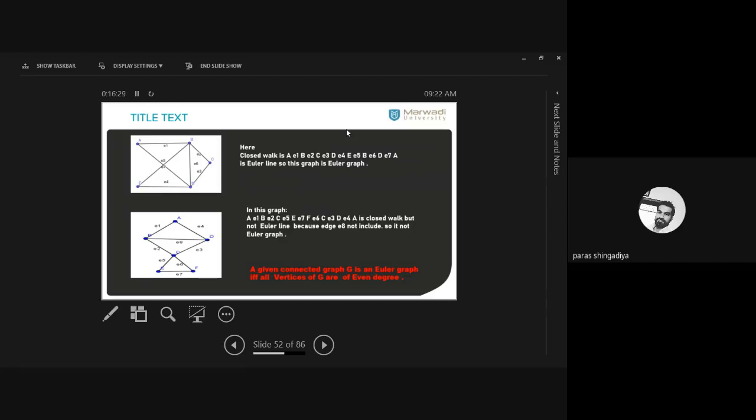Clear? So this part we had discussed in the last lecture. It is a very important theory. Okay? For the exam, for a 6-mark concept, write the definition of Euler graph and how to check and predict it, and write some 2 or 3 examples which are Euler. Clear?